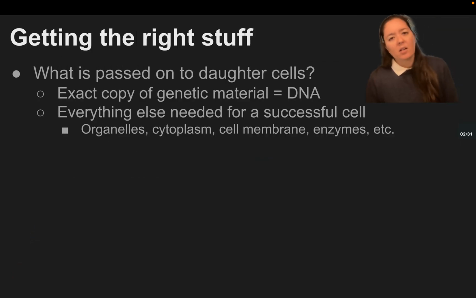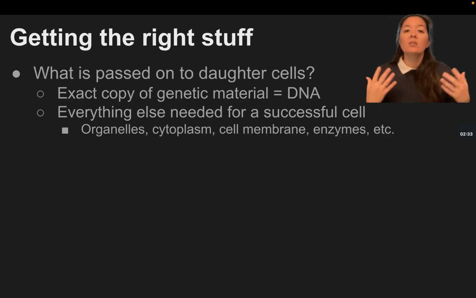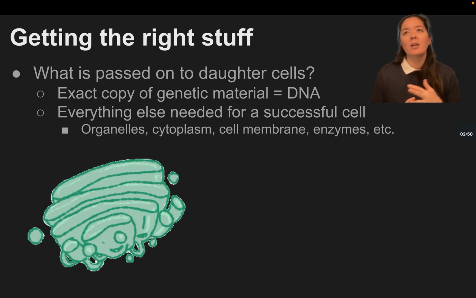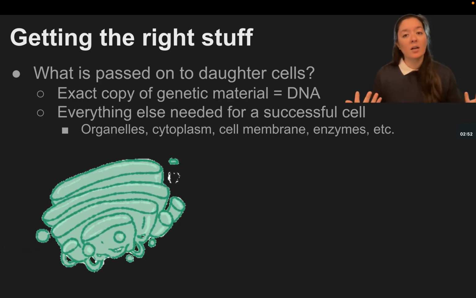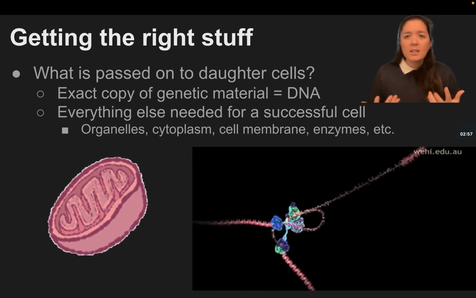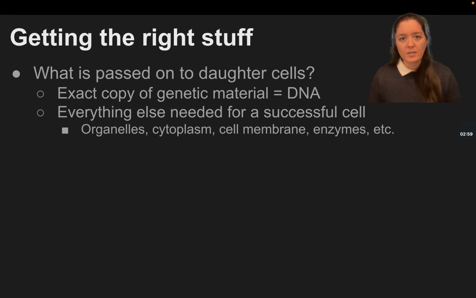So what is passed on to daughter cells? We call the new cells that are produced at the end of cell division daughter cells because they're new and born. Well, we need the exact copy of genetic material, the DNA, and everything else that a cell needs to be successful. So all of those organelles like cytoplasm and ribosomes and endoplasmic reticulums and all that stuff. And they need enzymes, and they need proteins, and they need all of the stuff that makes cells successful.